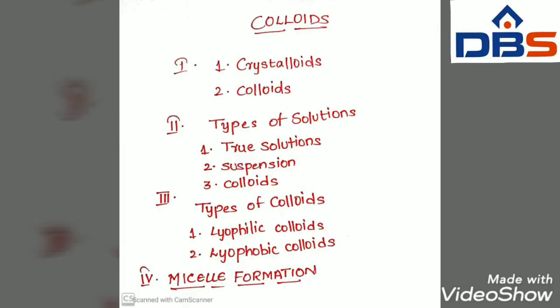And the second one is colloids. The substances which diffuse very slowly in solution and cannot pass through animal or vegetable membrane are known as colloids. For example, starch, glue, gelatin, etc.